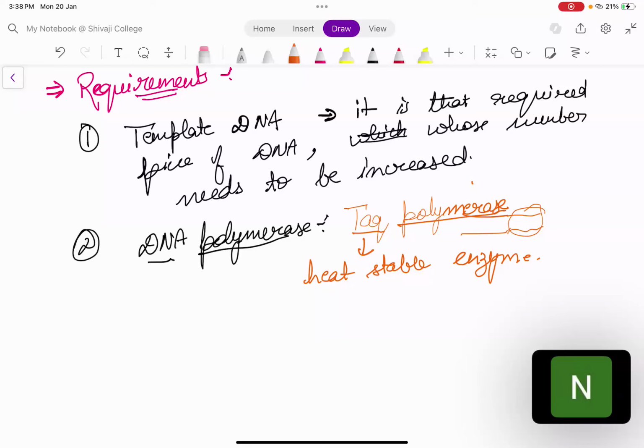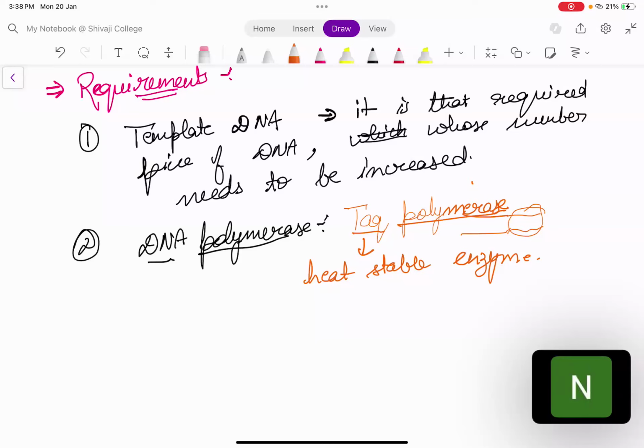आपको ये कहाँ पे मिला? ठीक है, देखो, और हमें ये चाहिए क्यों था? Why it is needed? See, because you want billions of copies, so this PCR will be run multiple times. Okay, this PCR needs to be run multiple times, and as I told you, you give high temperature. So if you use normal type of DNA polymerase, you need to add DNA polymerase in each cycle.